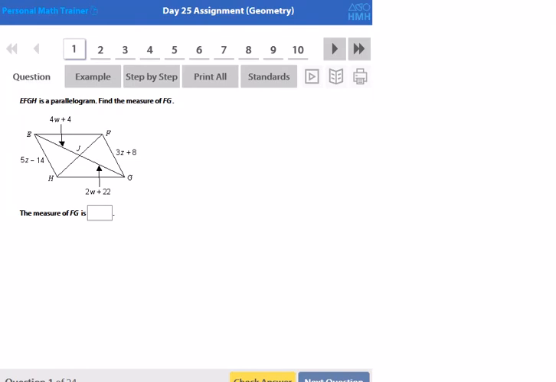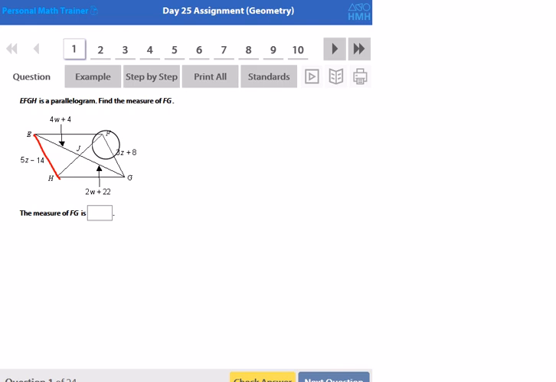So these are some examples from day 25. In this example, they tell us that EFGH is a parallelogram, so find the measure of FG. FG is a side of a parallelogram. We learned from the notes that in a parallelogram, opposite sides are congruent.